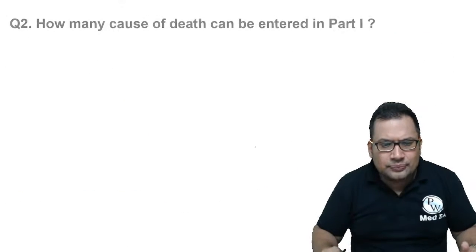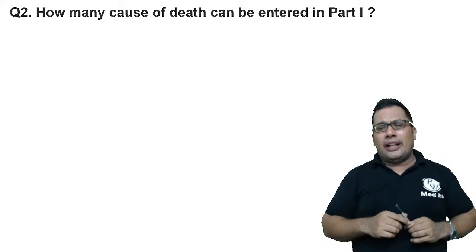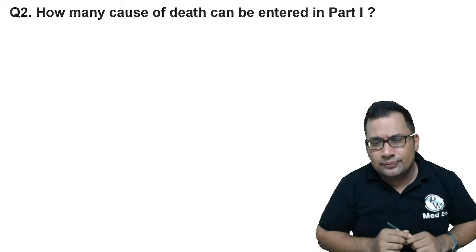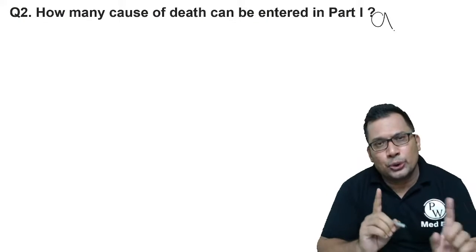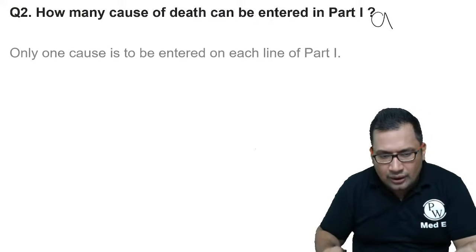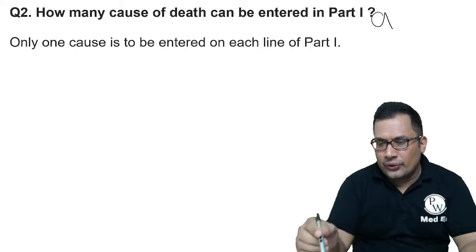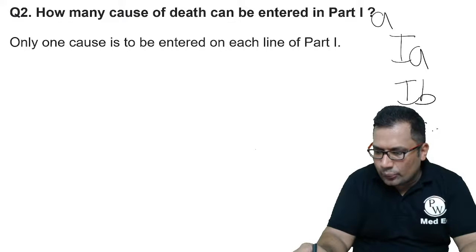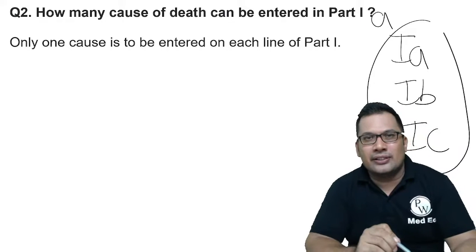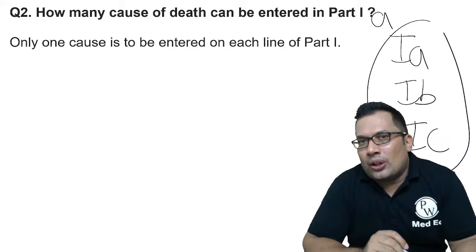Next comes: how many causes of death can be entered in part 1? Part 1A. Remember, always only one cause. So write one cause in 1A, one cause in 1B, one cause in 1C. Don't write too many causes like hypertension, diabetes, chronic bronchitis, cataract.